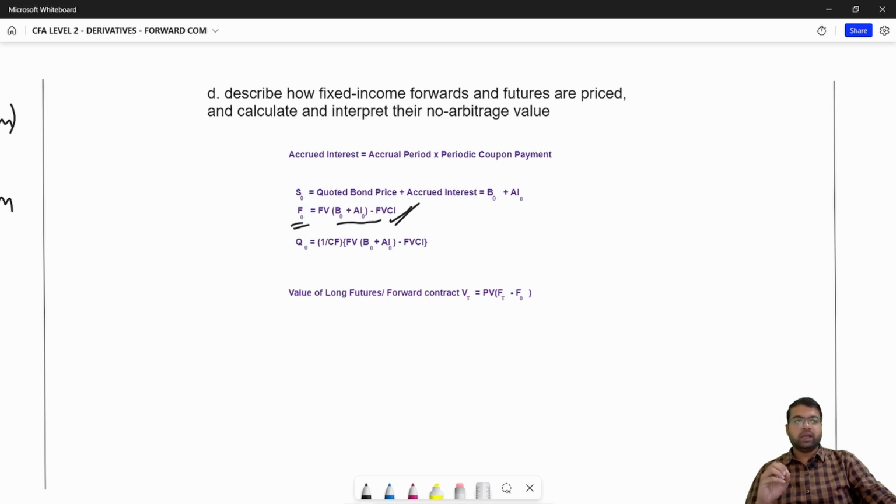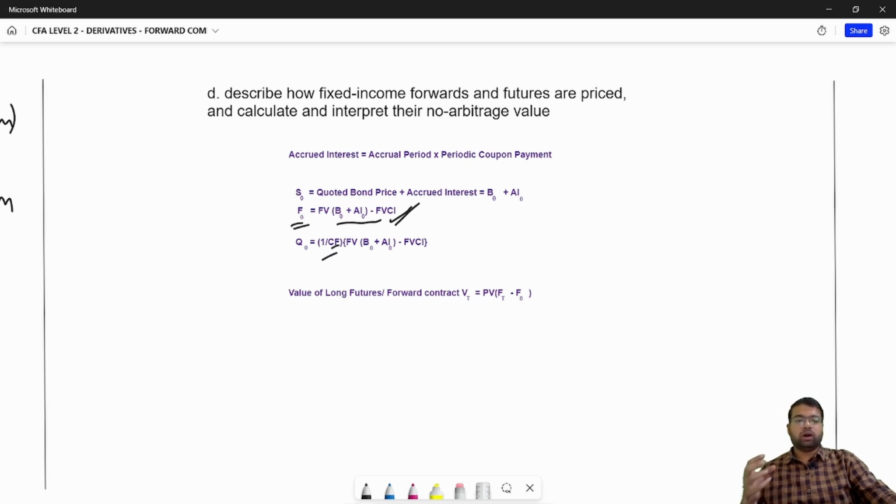Once you enter into a forward contract, there are multiple underlying assets that someone can deliver to you, matching the same durations. To take that into consideration, we use a conversion factor. This is your forward price, and the price that will be quoted in the market will be your forward price divided by your conversion factor.